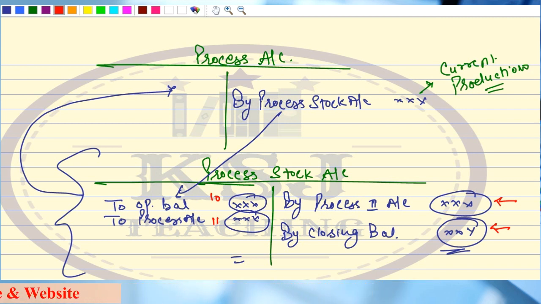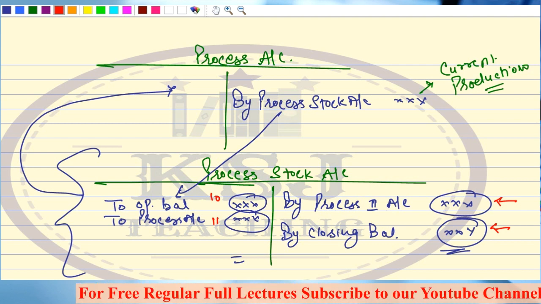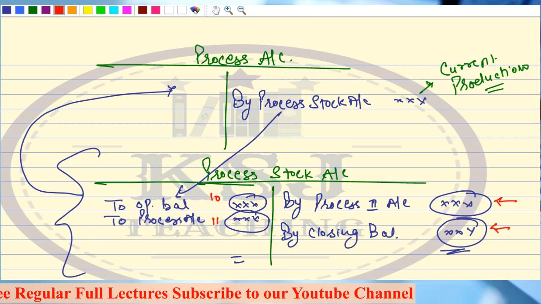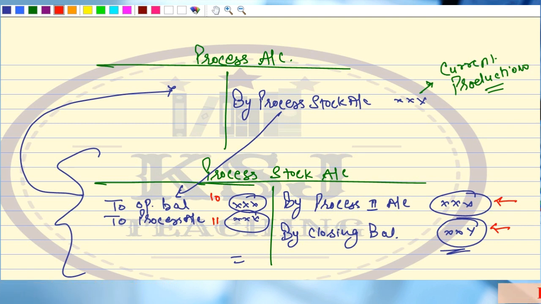But in case of finished goods, what is happening? You go to a shop, you buy a chocolate worth 40 rupees and another chocolate worth 50 rupees, right? Now when you come back home, you had some chocolate from the 40 rupees ones and some from the 50 rupees ones. Now next day, whatever is the closing balance, at what price will you calculate the closing balance? At 40 rupees or 50 rupees? Now that is a problem, sir.